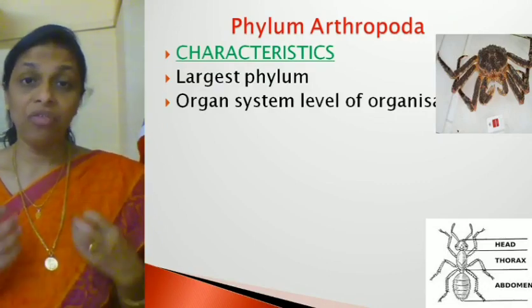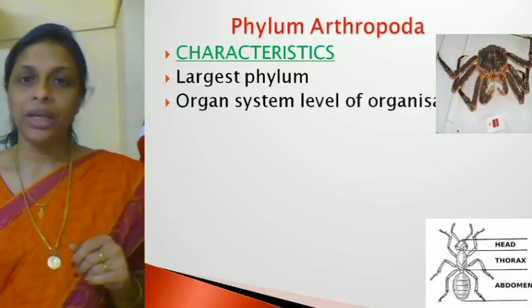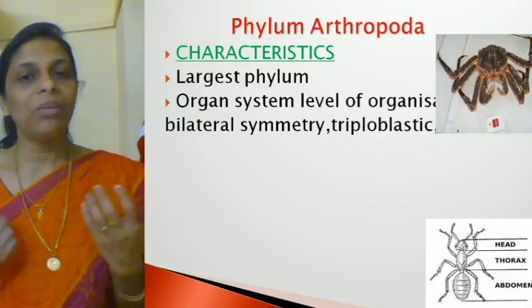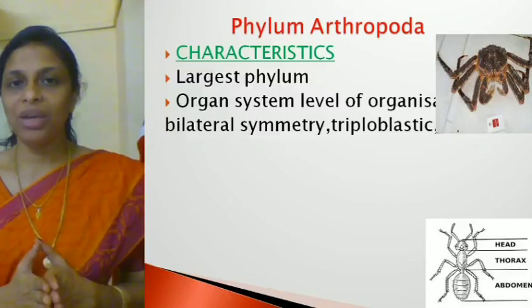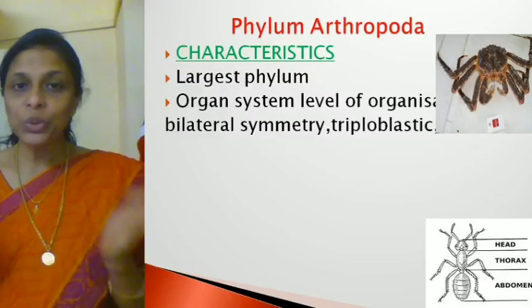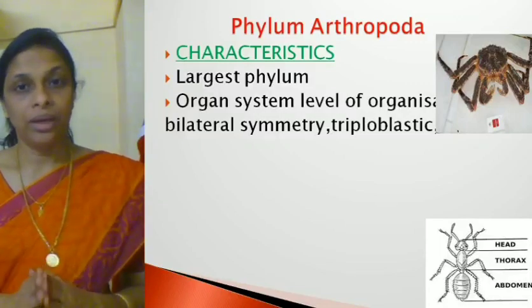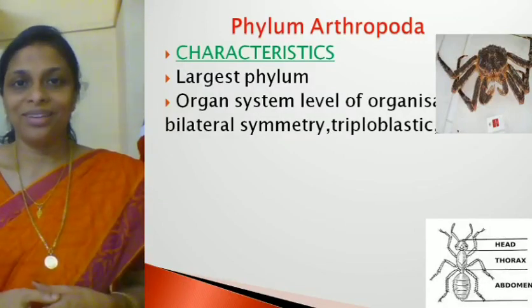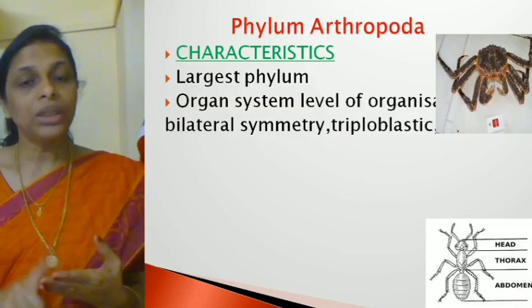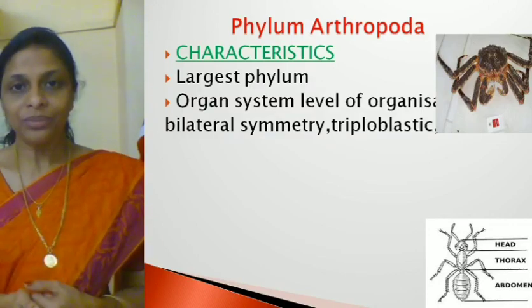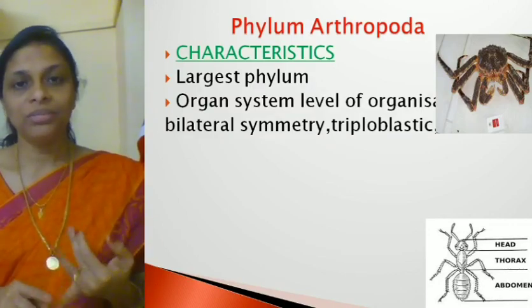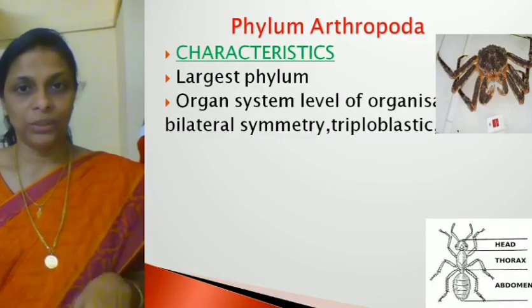That means they have well-developed organ systems. Then, what about the symmetry? They are bilaterally symmetrical, which means the body can be divided into 2 equal halves by a median longitudinal axis. Then, they are triploblastic. What does it mean? They have 3 embryonic layers, which are the ectoderm, mesoderm and endoderm, right?